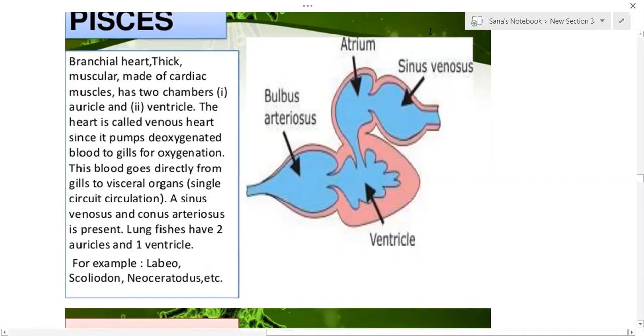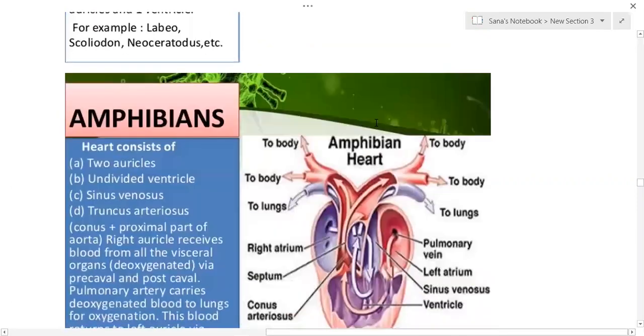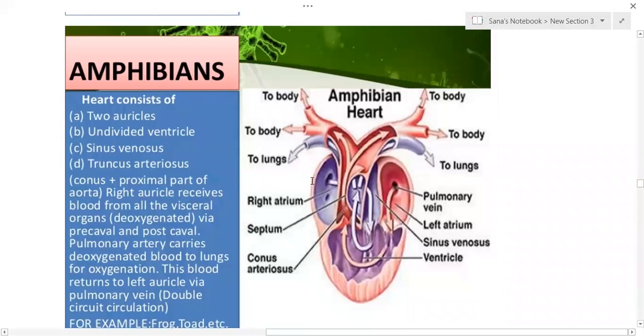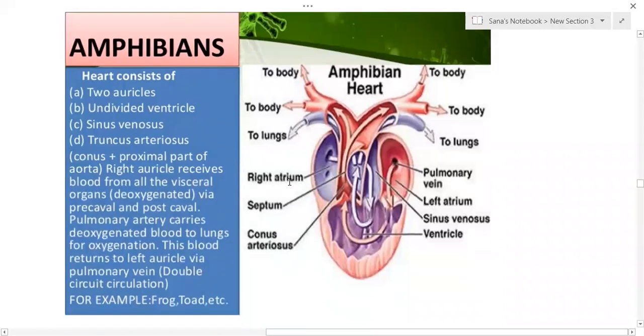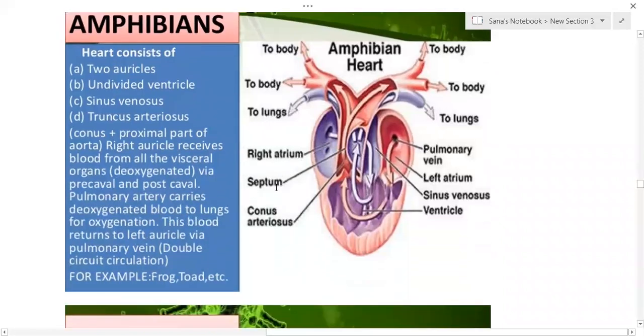We'll come to the next, amphibians. Amphibians have a three-chambered heart, two auricles and one undivided ventricle. It also has a sinus venosus and truncus arteriosus.